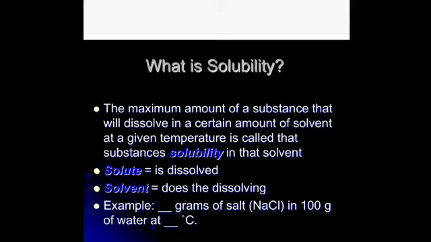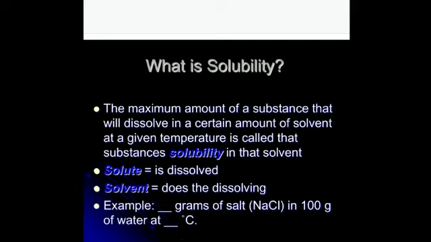A substance that has a negligible solubility in a solvent is said to be insoluble. For example, silver chloride. Is that clear? It is called insoluble.